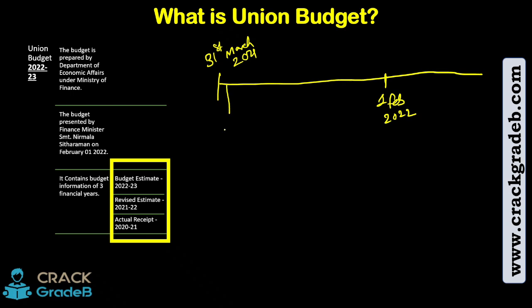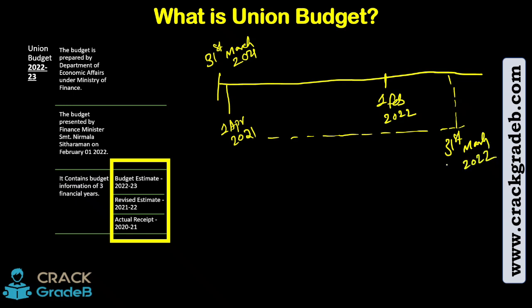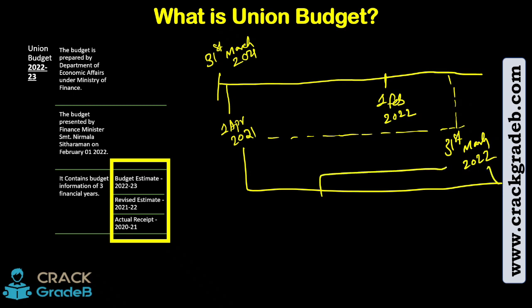And on the very next day is 1st of April 2021. So from here, the current financial year will run up to 31st March 2022. So this is a financial year, right? Let me write for you. One financial year from 1st of April 2021 to 31st March 2022.